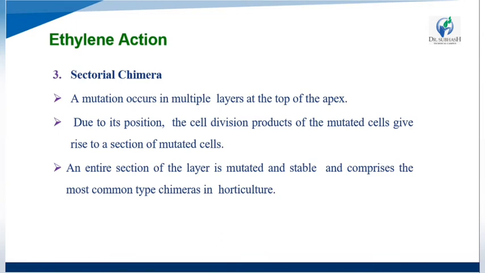So this entire section of the layer is mutated and stable, and comprises a common type of chimeras in horticulture.